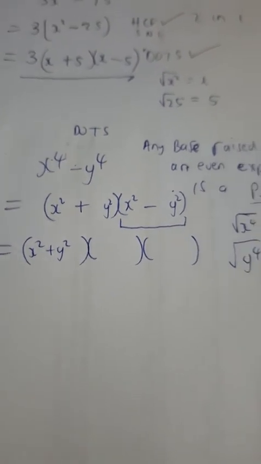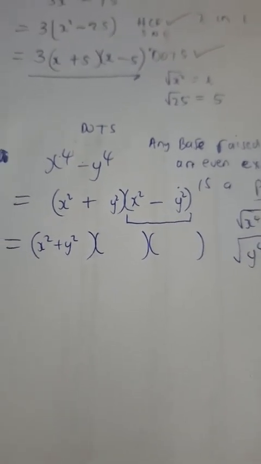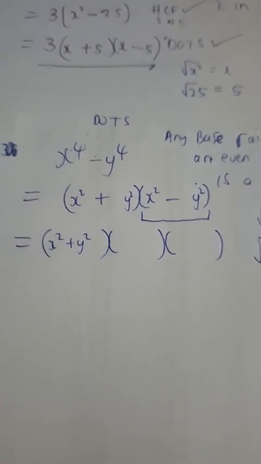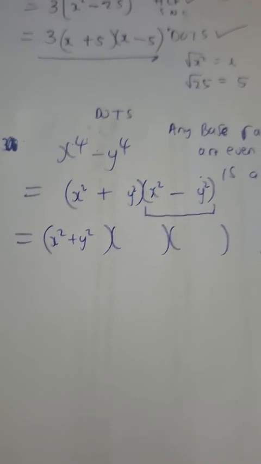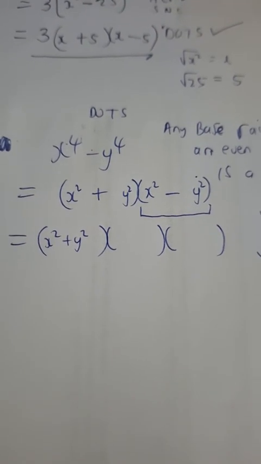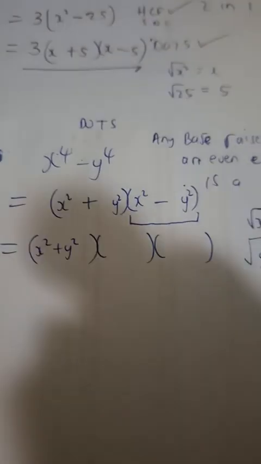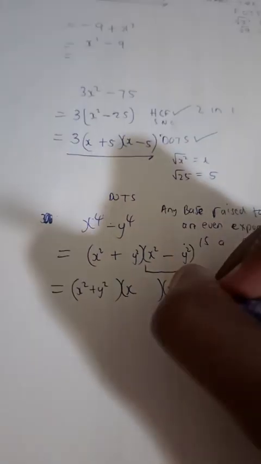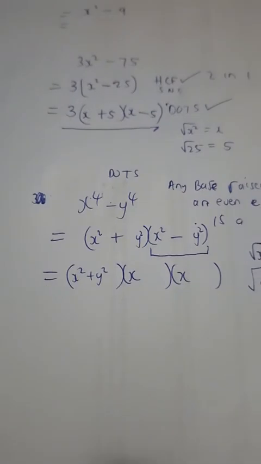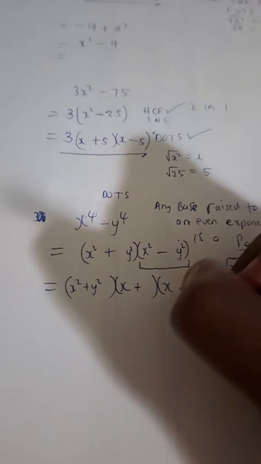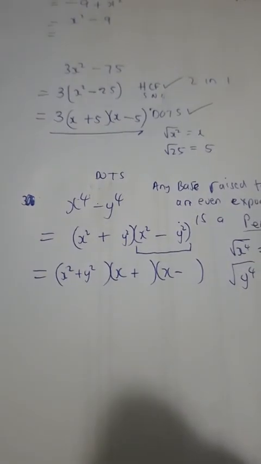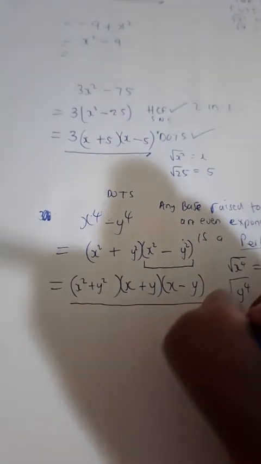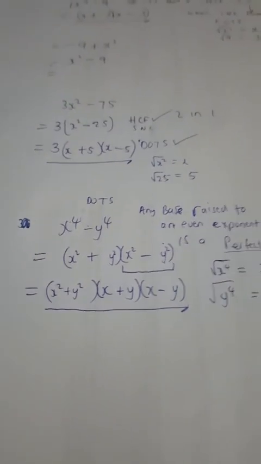The whole point is so that we can accommodate the difference of 2 squares for our last bracket if it is still possible to factorize further. So, the square root of x squared, this time we can flow nicely: x and x, with the signs plus and minus. The square root of y squared: y and y. Done, dusted, in the bag.